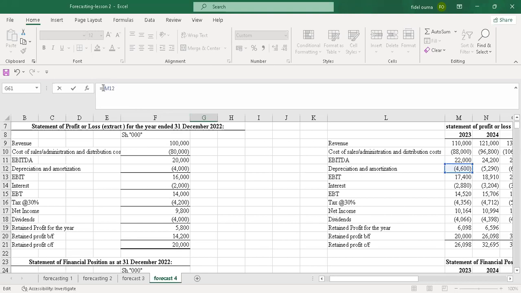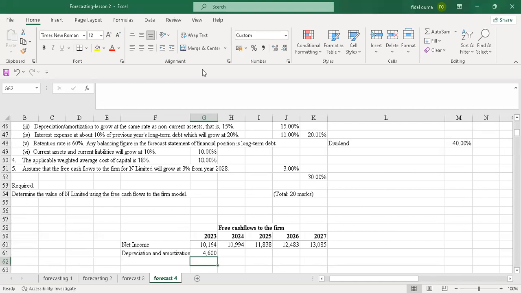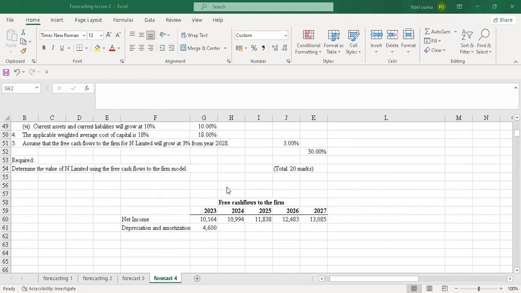So I'll create a negative sign before. So I've changed this into positive. When I drag, all the values will change into positive.